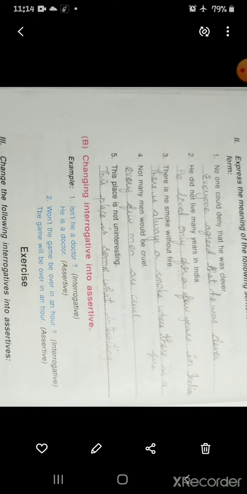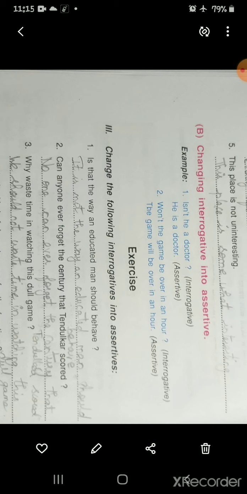"There is no smoke without fire." "There is always smoke where there is a fire." "Not many men would be cruel." "Very few men are cruel." So "This place is not uninteresting." "This place is somewhat interesting."